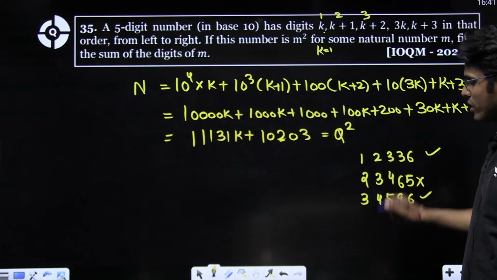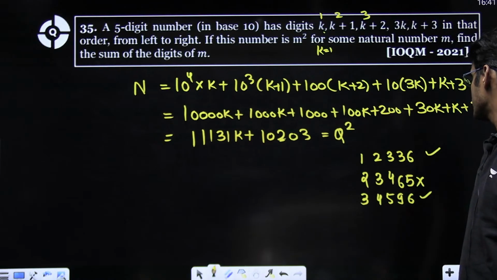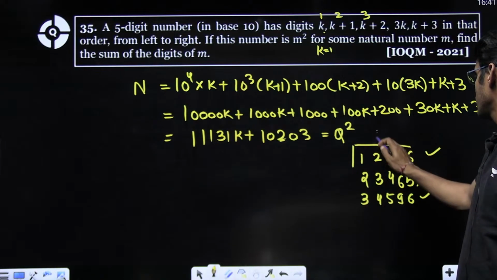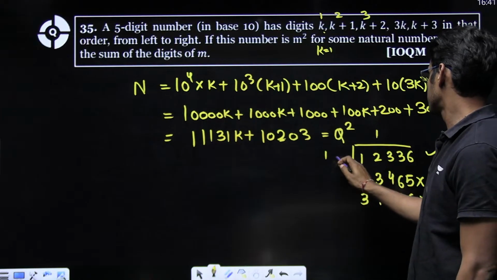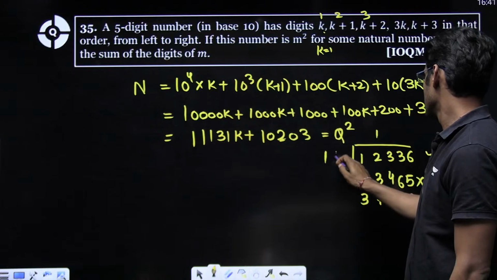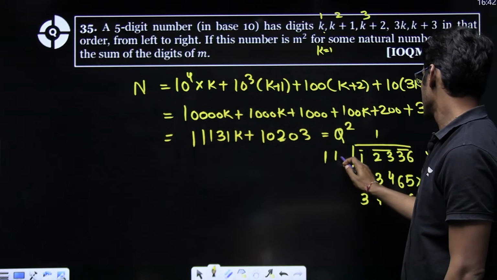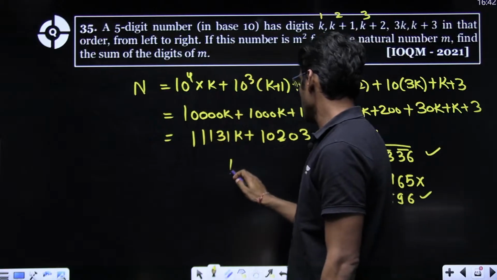So just see if it is a perfect square. 1, 2, 3, 3, 6. How do you do it? It can be a perfect square of 114.